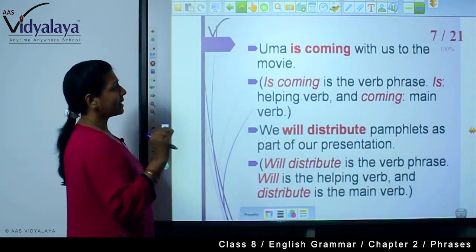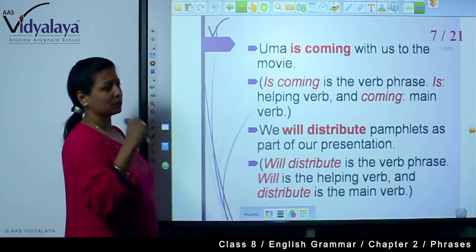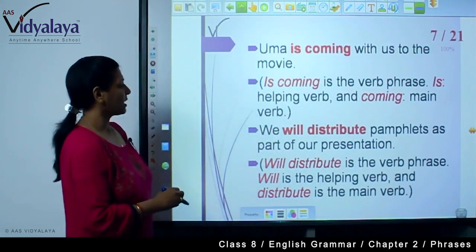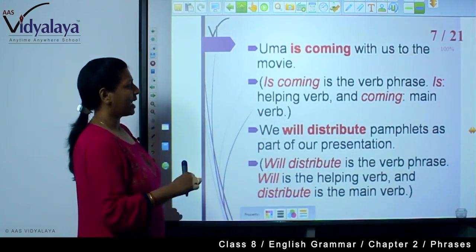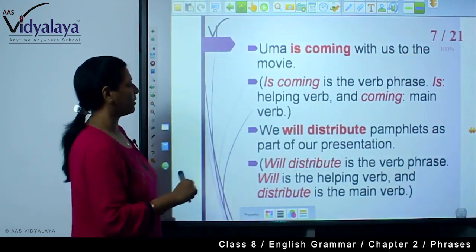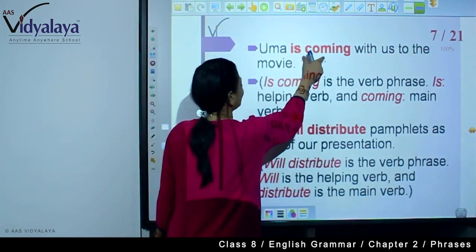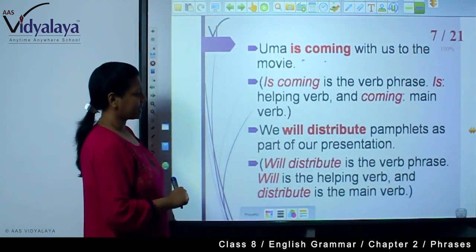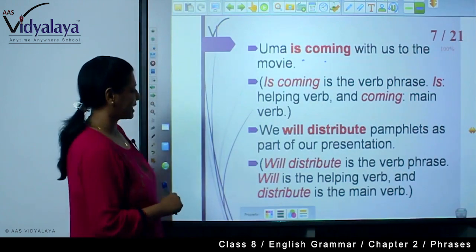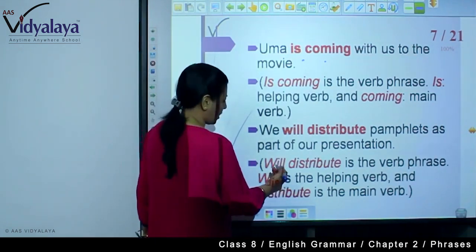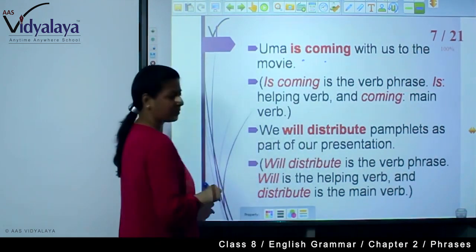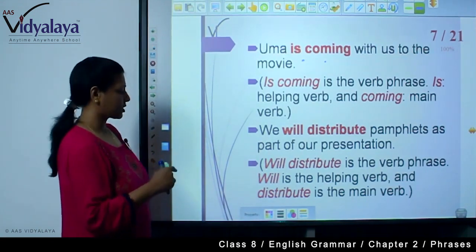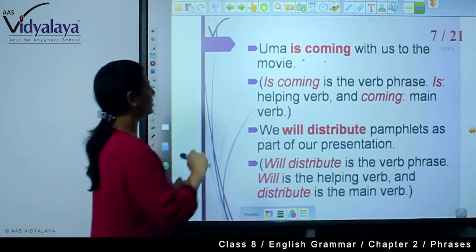Now, Uma is coming with us to the movie. Is coming is the verb phrase. Is is the helping verb and coming is the main verb. Together it is a verb phrase. We will distribute pamphlets as part of our presentation. So here will distribute is the verb phrase in which will is the helping verb and distribute is the main verb.